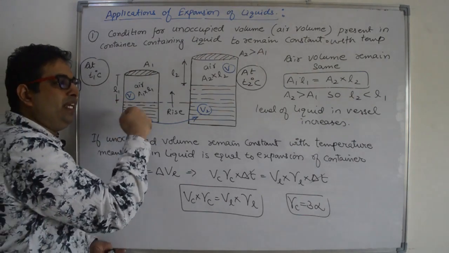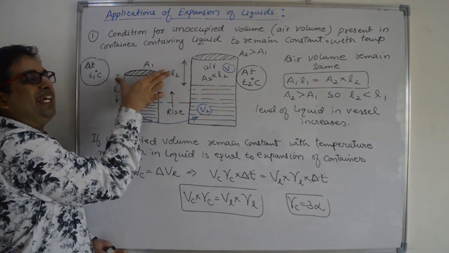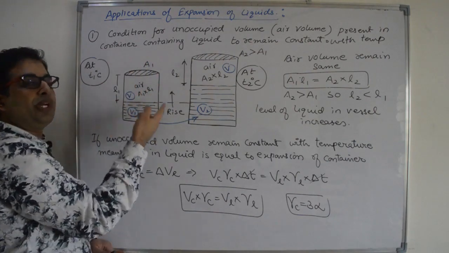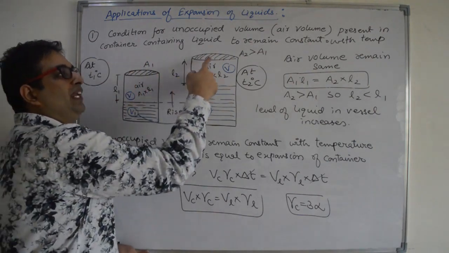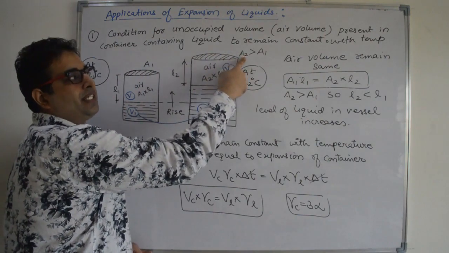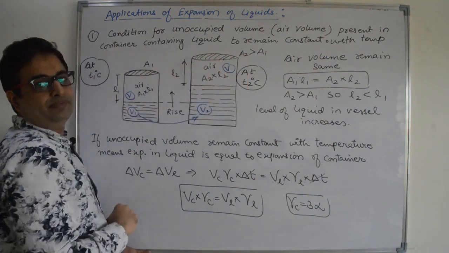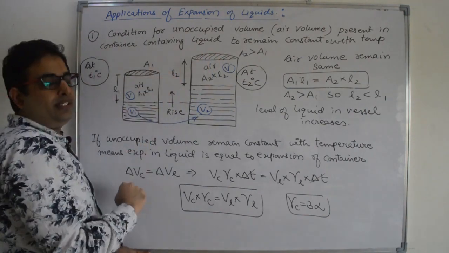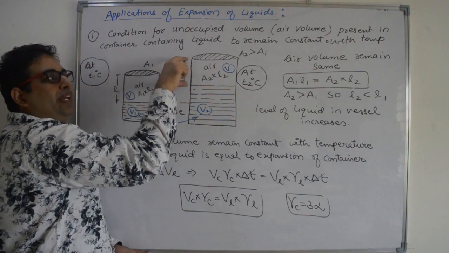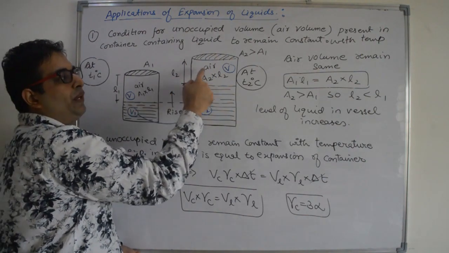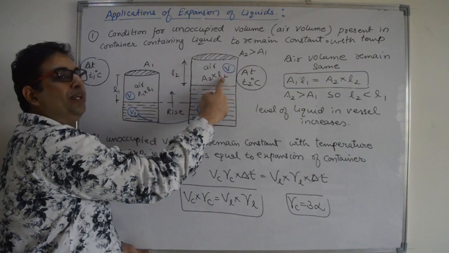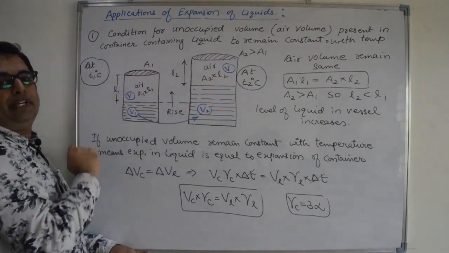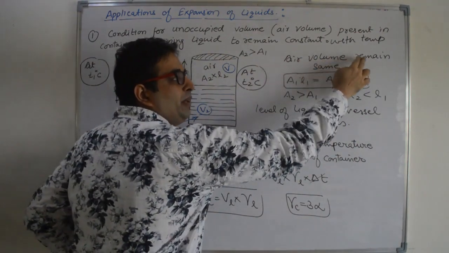So as we increase the temperature, the container will expand lengthwise also, area wise also, and the liquid will also expand, right? So the final area of cross section of the container is A2. That will be more than A1. So the area of cross section is increased and the length will also change. The length of the air column is L2 now. So what is the volume? It's A2 into L2 at T2 degrees Celsius. T2 degrees Celsius is higher than T1 degrees Celsius. So the air volume remains the same.